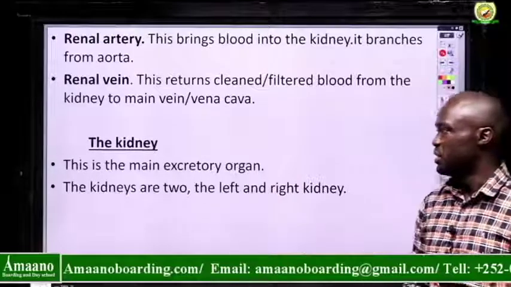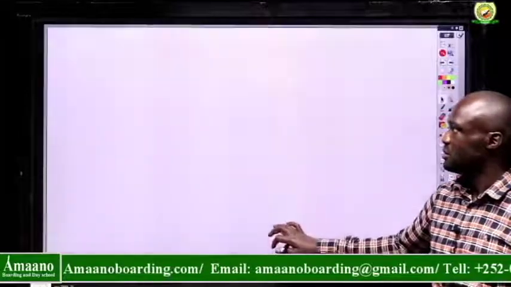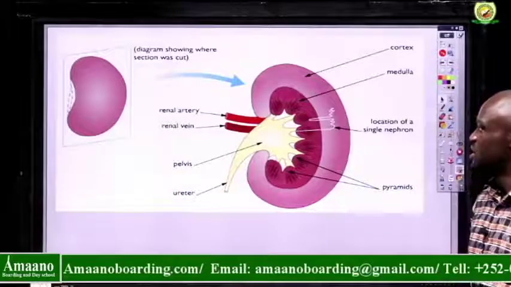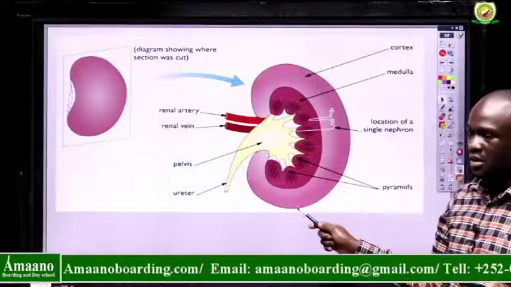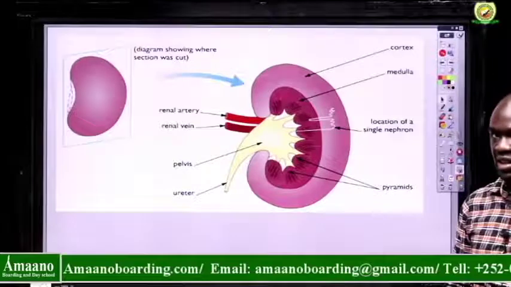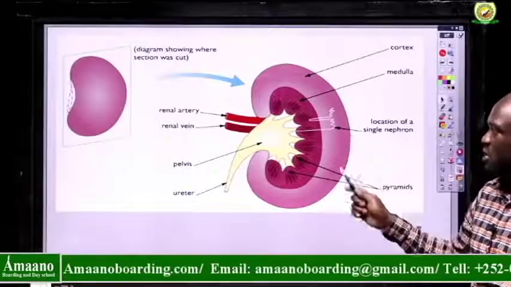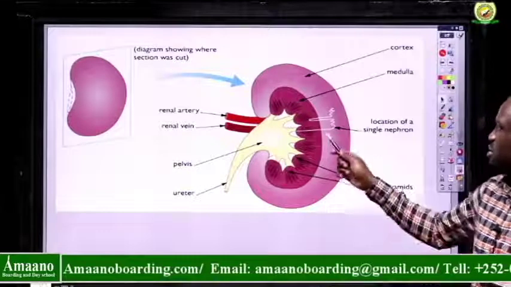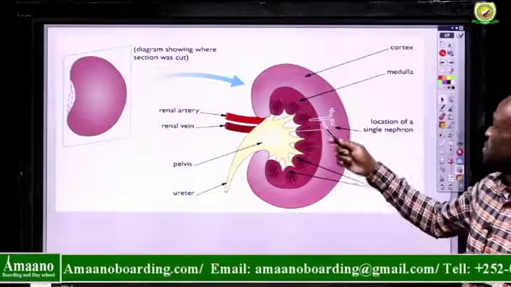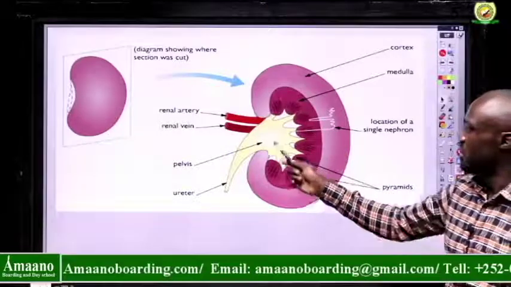Then when you look at the kidney, it is the main excretory organ. And there too we have the left and the right. So we have this structure of the kidney. As you can see, it is bean shaped. It has this outer layer, the dark layer, which we call the cortex. And this cortex has many branches of renal arteries. They are branching from the renal artery, and many nephrons. Then next to the cortex, we have another layer we call the medulla, which connects to the pelvis.